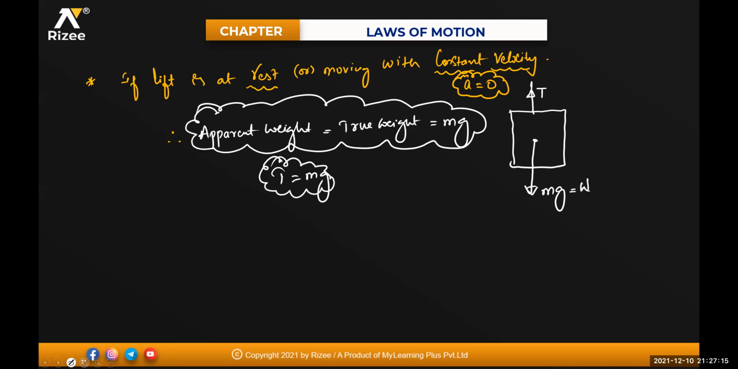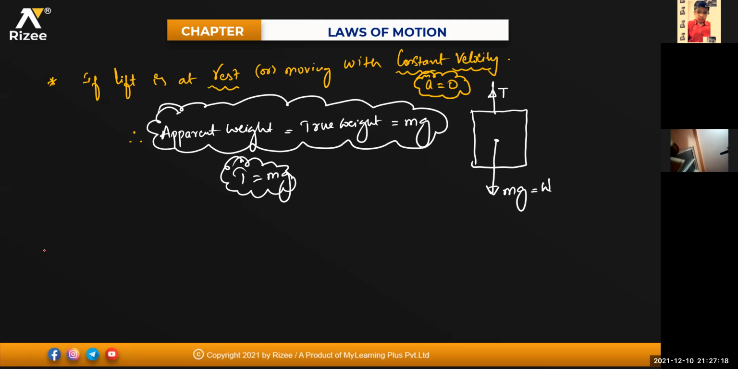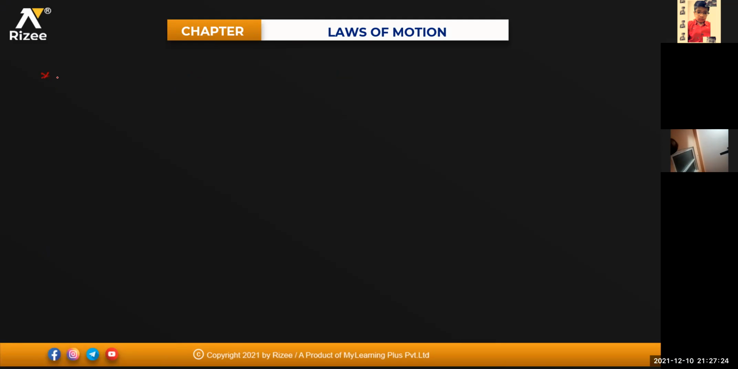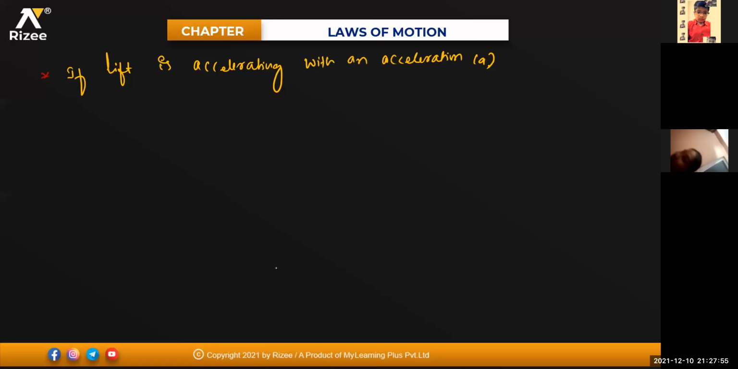Okay, so next one. Now tell me, if I'm talking about the second case, if the lift is accelerating, say with an acceleration A. There are two cases in this one. Either the lift might be moving in the upward direction or the lift might be moving in the downward direction, isn't it?